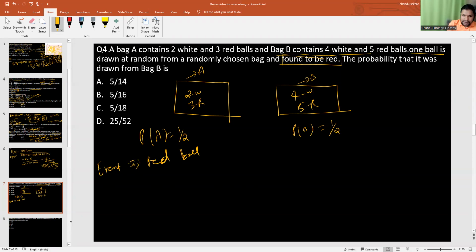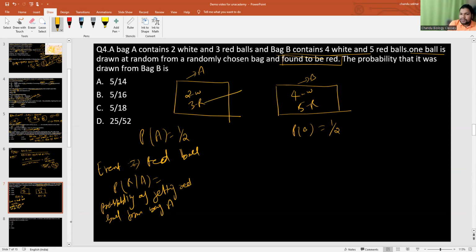So what is the probability of getting a red ball from bag A? This is nothing but the probability of getting a red ball from bag A. In bag A, how many red balls are there? 3.